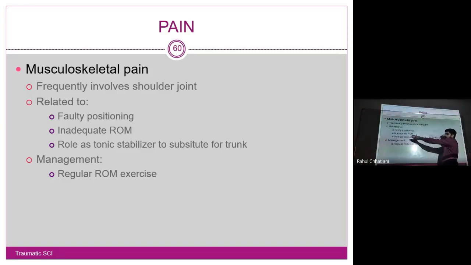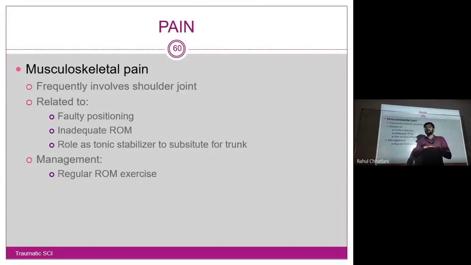Inadequate range of motion, and the role as tonic stabilizer to substitute for the trunk. Now our body as a whole, we need stabilizers. We have emphasized this in exercise therapy also: if you want movement in the periphery, distally, the first thing you need is stabilization of the proximal part. Only when the whole axial skeleton is stabilized is any movement in the periphery possible.